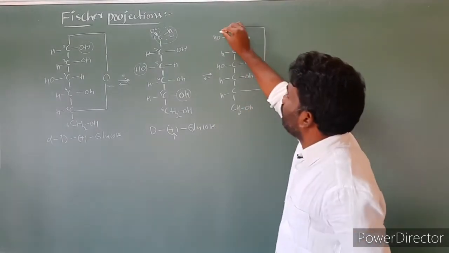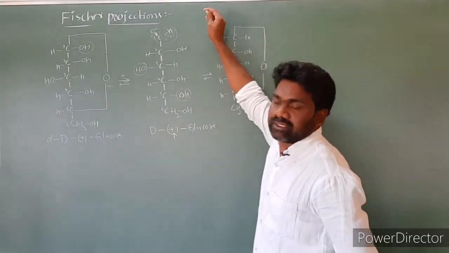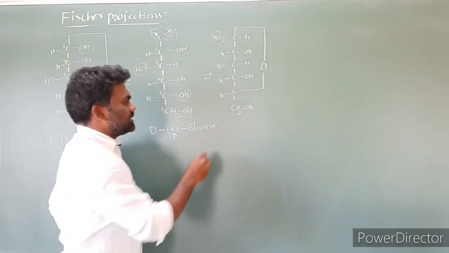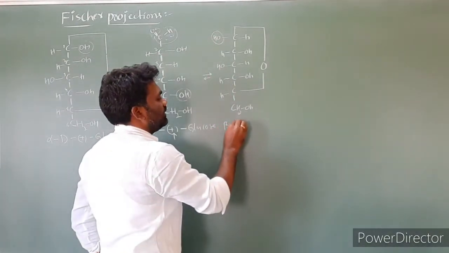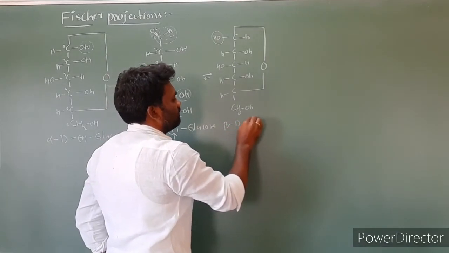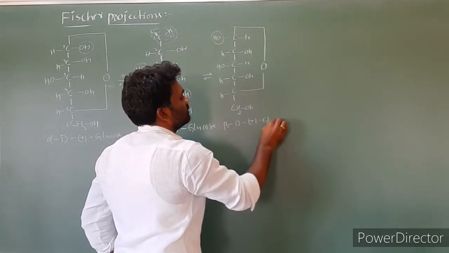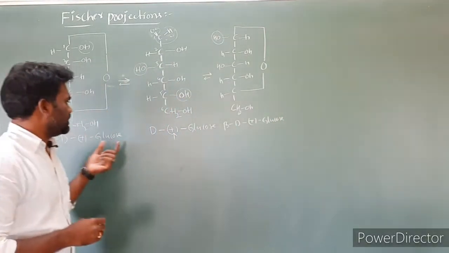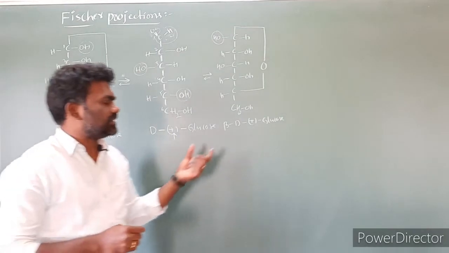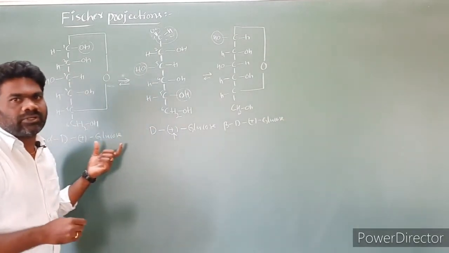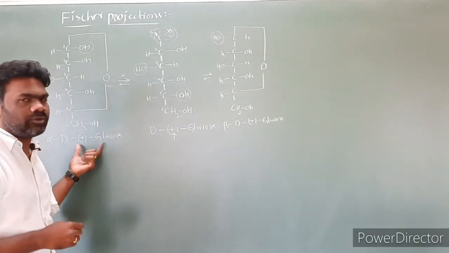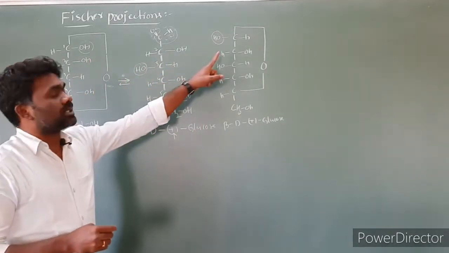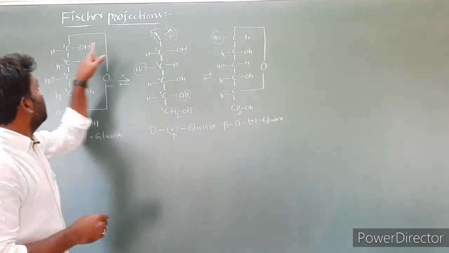In this structure, the OH group is at the left side, here the OH group is at the right side, and here the OH group is at the left side. So we have to call this beta D plus glucose. This is alpha glucose, and this is beta glucose. So glucose exists in two crystalline forms: one is alpha glucose, another is beta glucose. Both these compounds differ only at the first carbon.